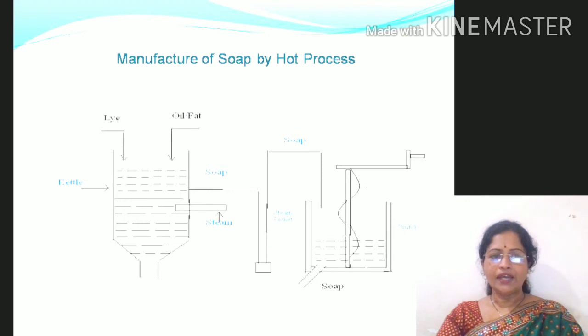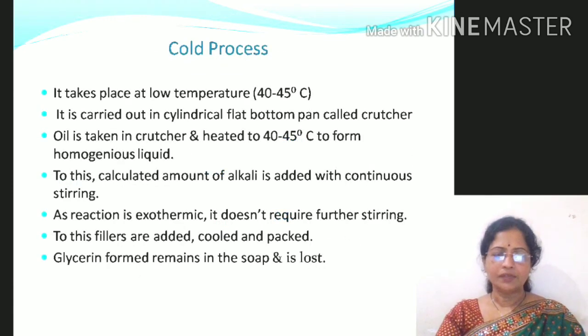This is the schematic diagram for manufacture of soap by the hot process. This one is the kettle in which a mixture of oil or fat and a known amount of alkali, that is lye, is taken and heated by steam. Then the lower layer is drawn out, and the upper layer, which contains pure soap, is separated and taken into a crutcher. In this crutcher, the required additives like coloring matter or rosin, etc., are added, and then it is cut into molds and sent to market. Thus, this is about the hot process.